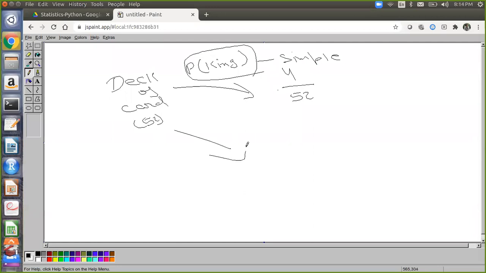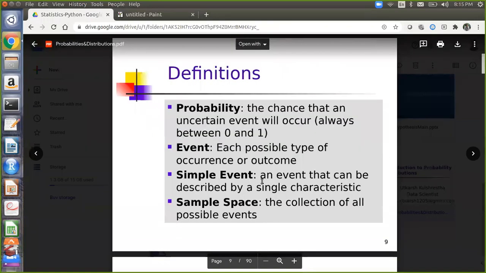Now suppose I want to withdraw a king and it should be hearts, a king of hearts. Then it is a non-simple event, because now two characteristics are associated. I want to withdraw a king, but that king should belong to hearts. So that is a non-simple event. So two types of events are there: simple event and non-simple event.